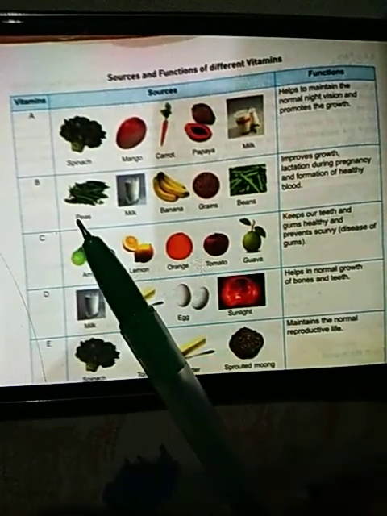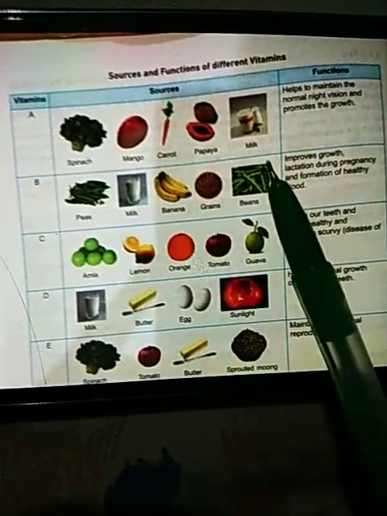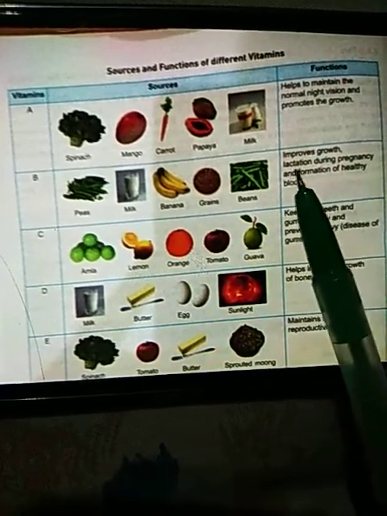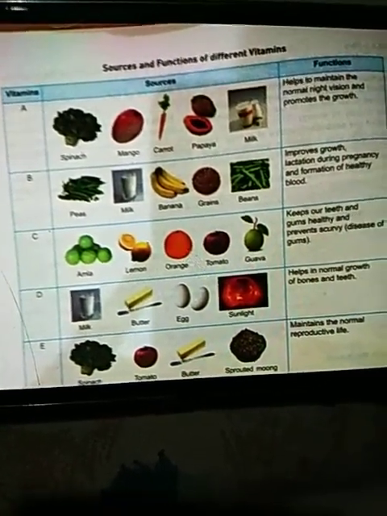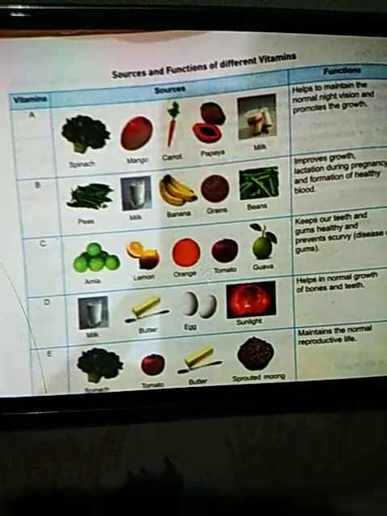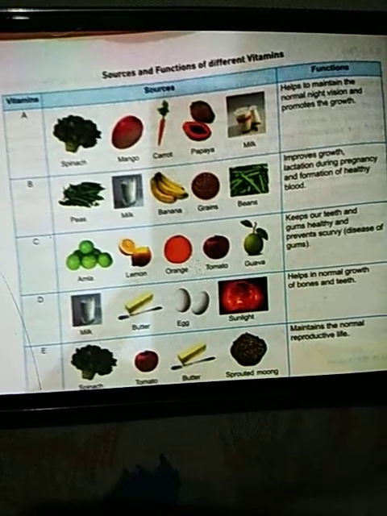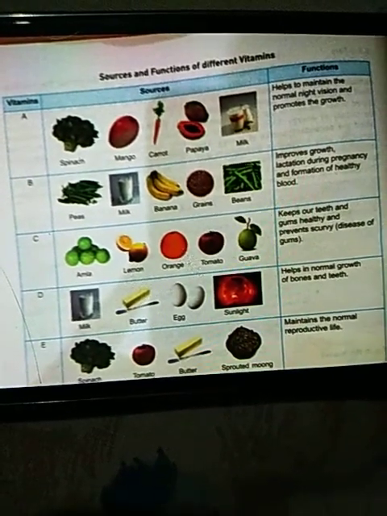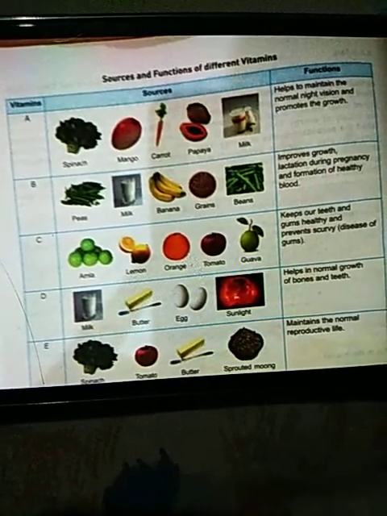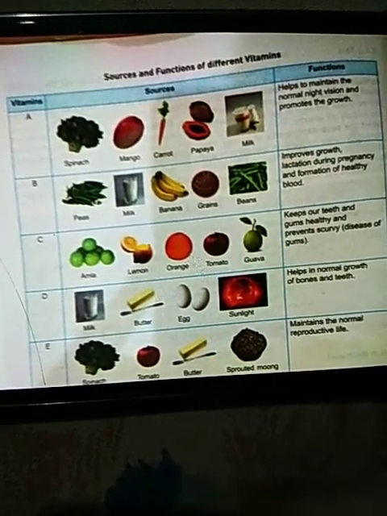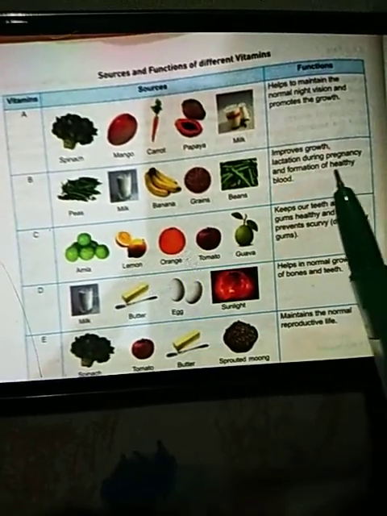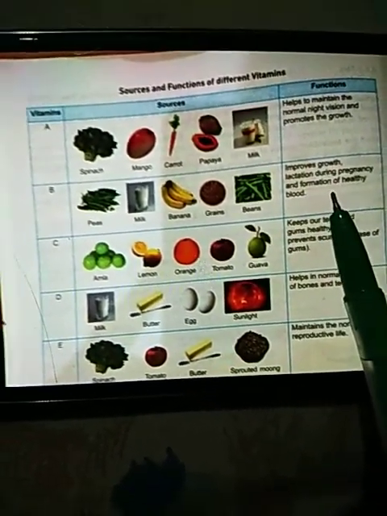Vitamin B is found in peas, milk, banana, grains and beans. Vitamin B is essential for growth and lactation during pregnancy. Lactation means if a woman is feeding her breast milk to her baby, this process is known as lactation, and for proper lactation, proper production of milk inside the body, vitamin B is required in proper quantity. It is also essential for formation of healthy blood in the body.